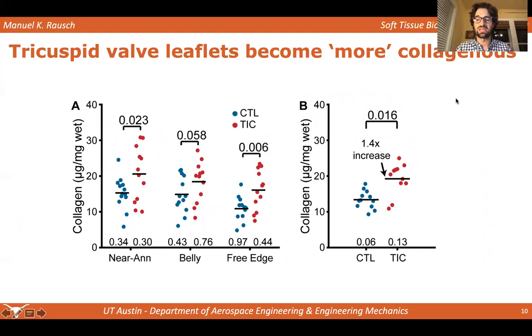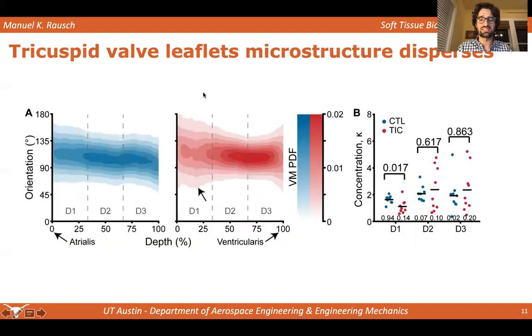And if we group them together, we see a significant increase of actually around 40% collagen content. And this is normalized by wet weight. We also conducted 2 photon imaging of these leaflets. We optically cleared them so we could look throughout the entire thickness. Here we have the atrialis surface at 0, the ventricularis surface at 100. So this is a look through the thickness.